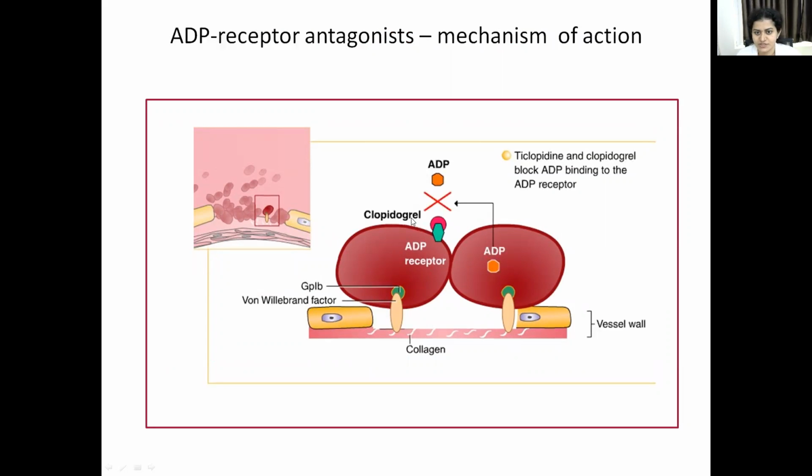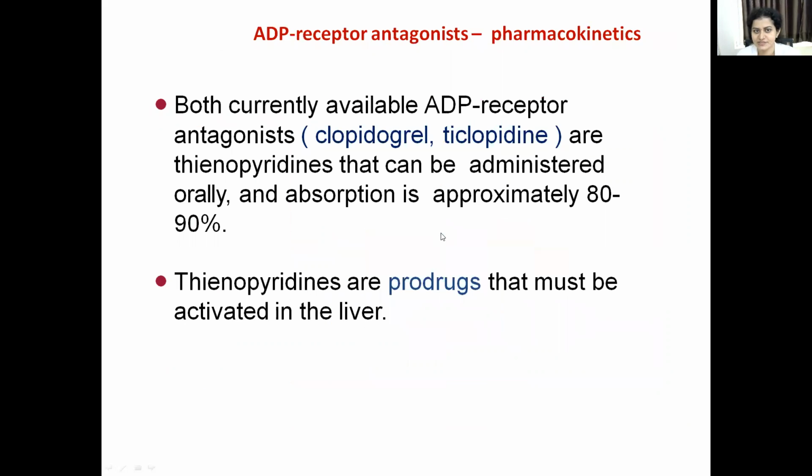Both currently available ADP receptor antagonists, clopidogrel and ticlopidine, are thienopyridines and are mostly administered orally, and the absorption is quite good, that is 80 to 90%. Remember, these are prodrugs, so they get activated in the liver.